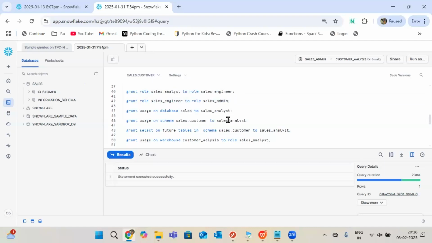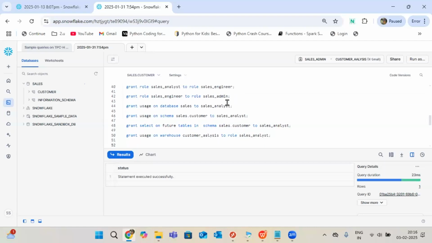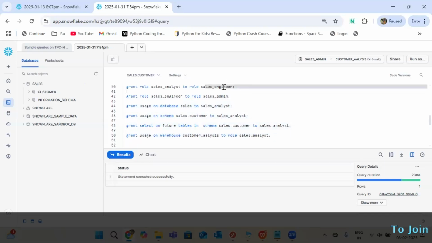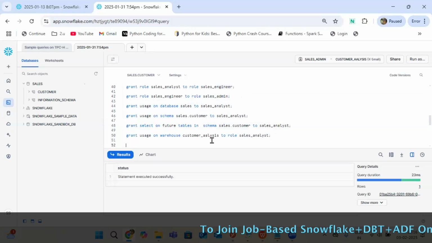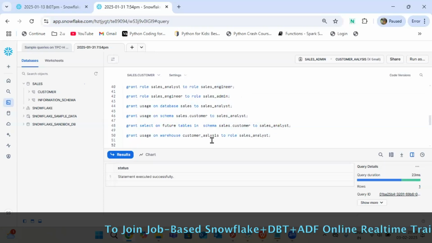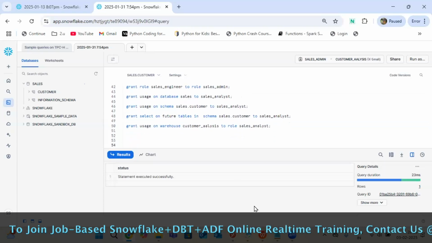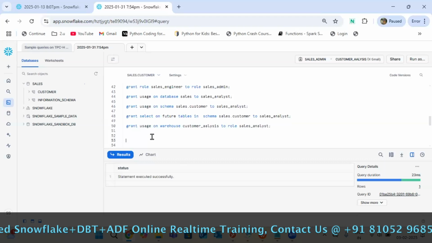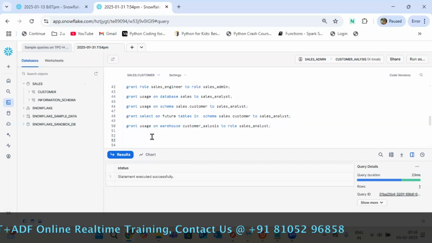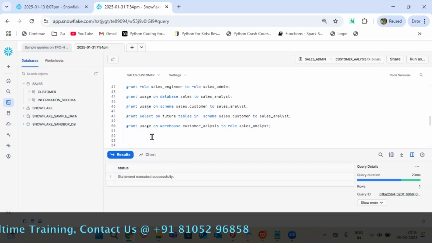So already I added 3 queries, right? 3 queries. 4. Again, like this, 8 queries I have to add. And for a sales engineer and sales admin, we need to execute something. It's manual work, right? In real time, it won't work out. It's very tough. That's the reason it's not preferable. This is a good way to manage multiple roles. Now I gave for 2 roles, and if you have extra, again you can loop like that. Same process.